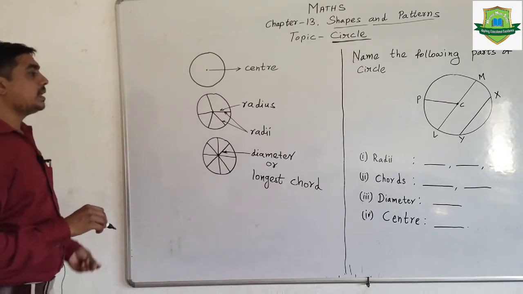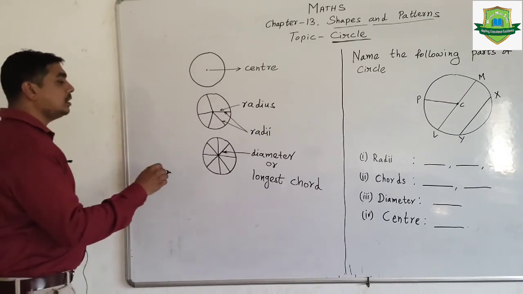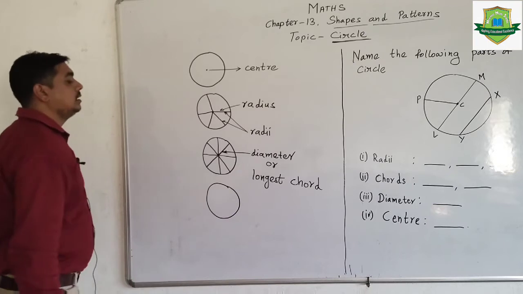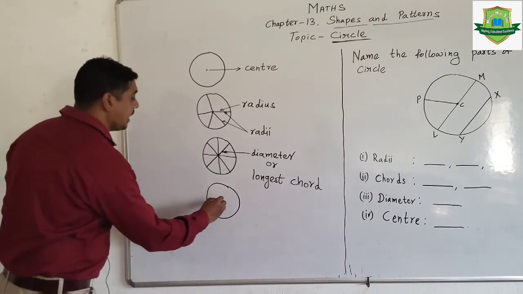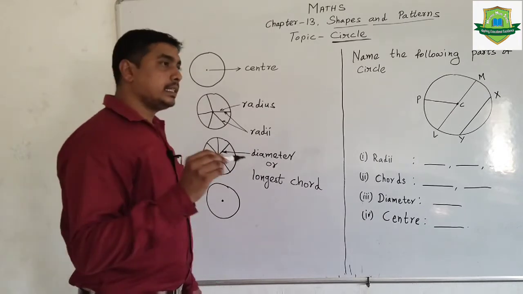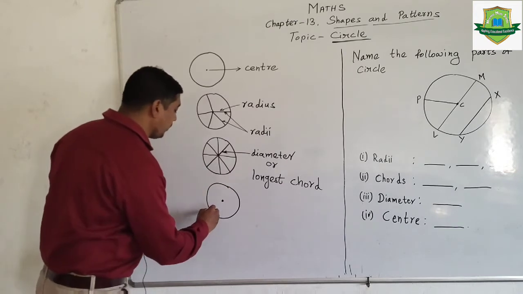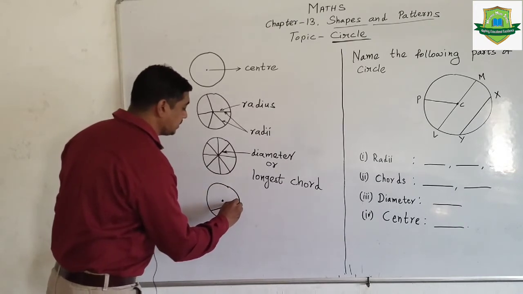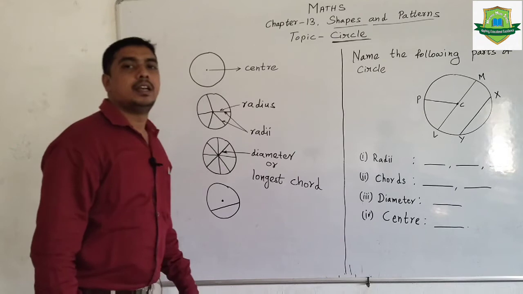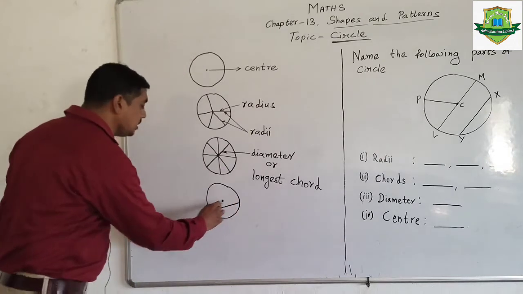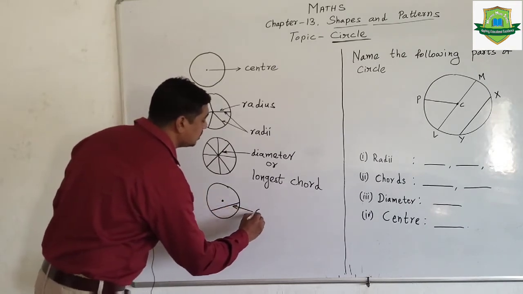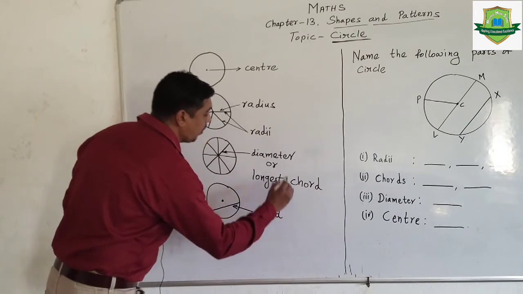Okay dears, now we will discuss the chord. Dears, we know this is a circle and this is the center of the circle. Now imagine that a line is drawn from one side of the circle and touches the other side of the circle, but it does not pass through the center of the circle. So such a line is called a chord, C-H-O-R-D, chord.